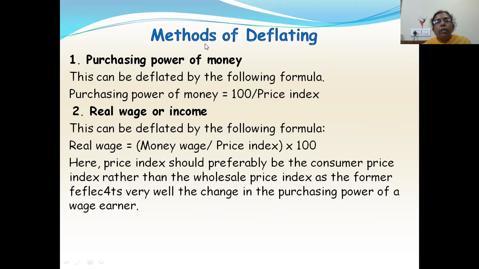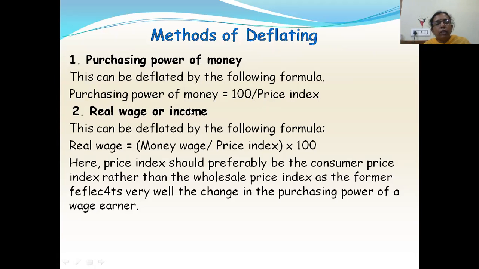So how do we find this deflating? There are two methods of deflating. One is purchasing power of money and real wage or income. Purchasing power of money can be deflated by the formula: purchasing power of money equals 100 divided by price index.